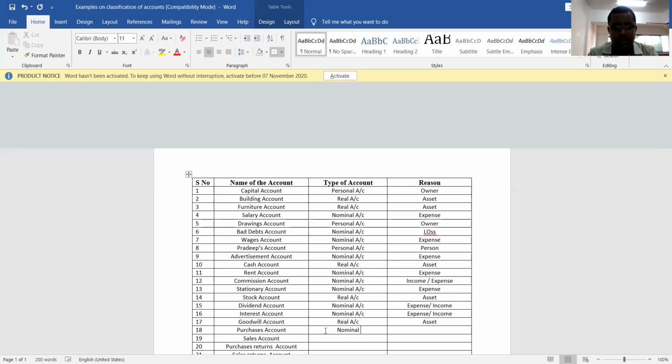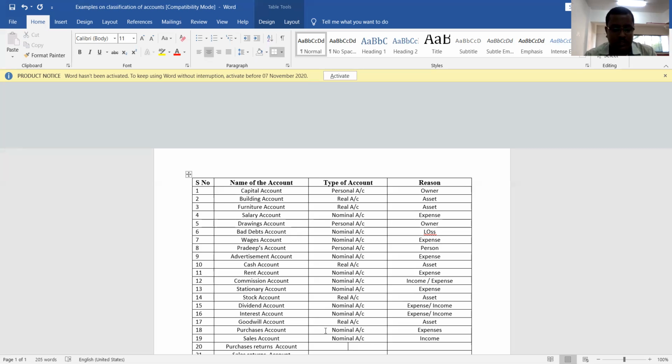Purchases are a nominal account. What is the reason? The reason is they are expenses, right? Sales are income to the firm, right? Since it is income to the firm, it is a nominal account, because sales are income and purchases are expenses. Both belong to the nominal account.